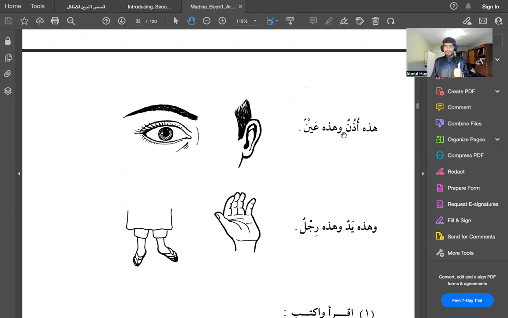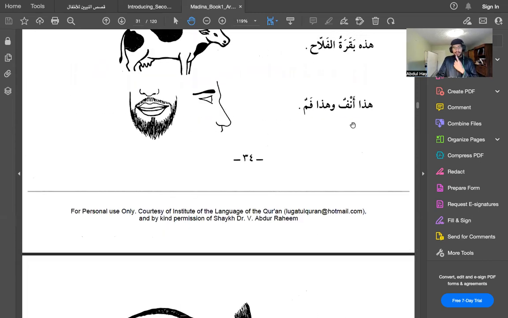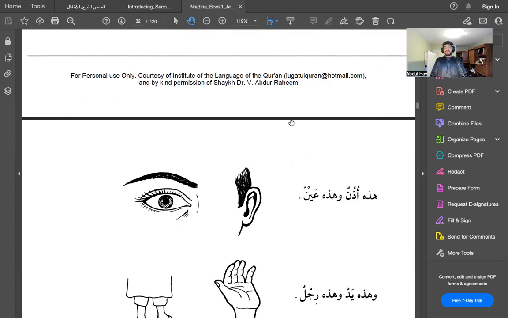So that's why udun is feminine, ayn is feminine, yadun is feminine, rijl is feminine, because all of these are body parts where you have two of them. So in a general sense, most body parts that you have two of are going to be considered feminine. But if it's a body part that you only have one of, like nose, mouth, heart, all these words are going to be masculine. So body parts that are singular, like you only have one of them inside of you, are considered masculine usually. And body parts where you have two of them, like eyes and ears, are usually considered feminine.